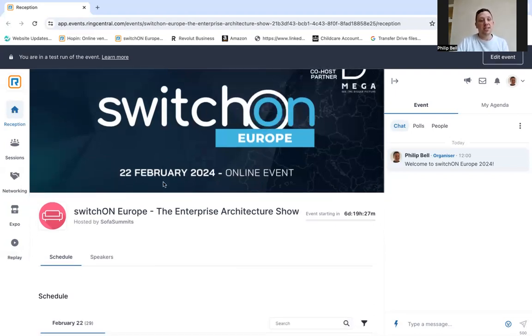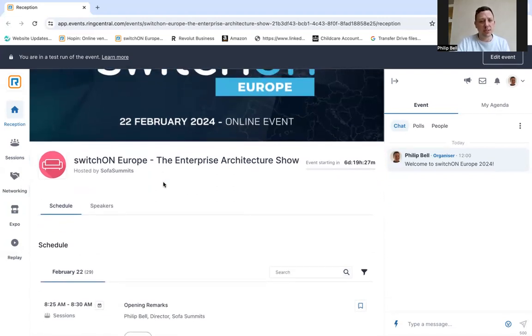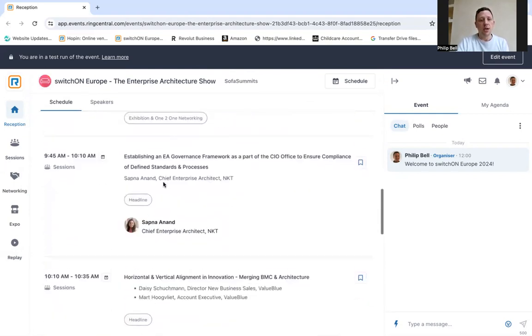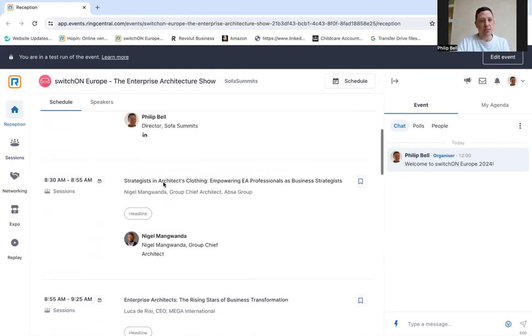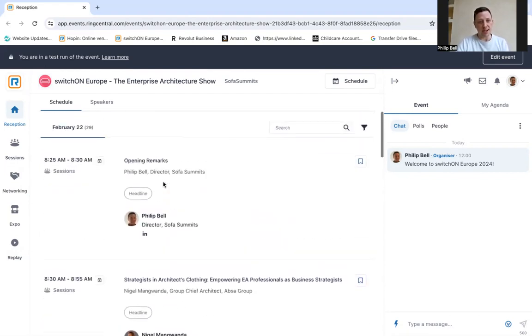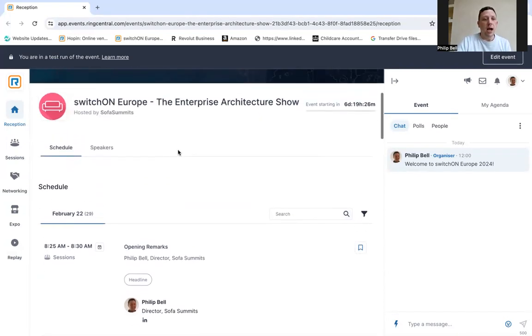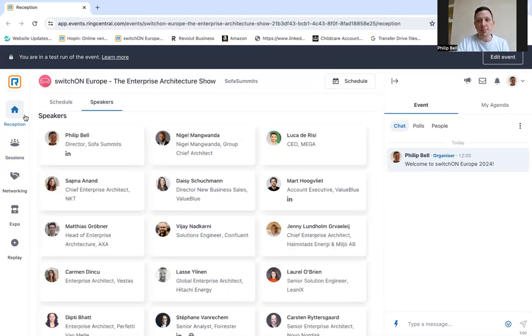This is where you'll come when you first enter into the event. You probably won't spend too much time here throughout the course of the day, but the main thing we have listed here is the agenda. So if you're wondering what is happening at any specific time, then feel free to come to the reception area to find out. The timings in here do change based on your time zone. I'm in the UK, so you'll see all this based on UK time. And then we also have a list of the speakers here as well. So that's the reception area.